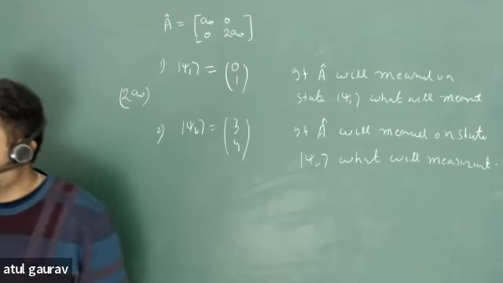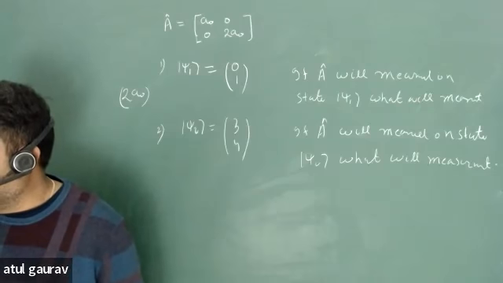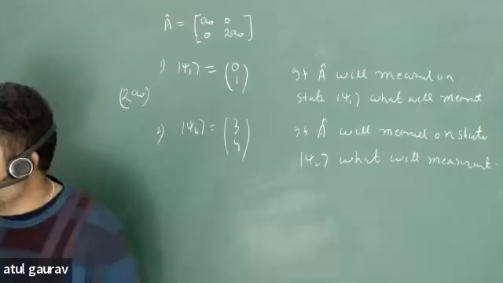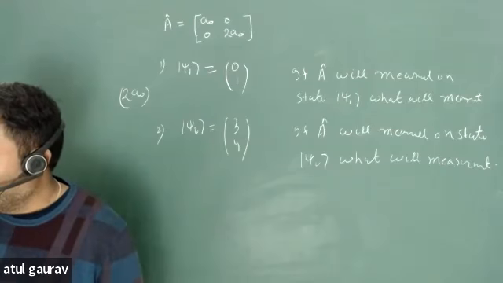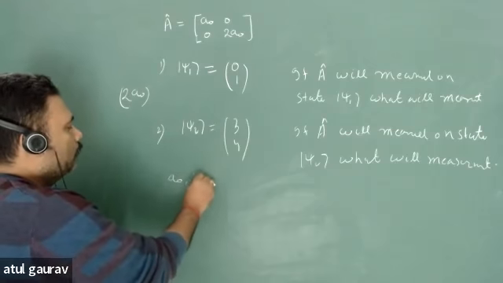Okay, Kishore, what is your answer for the second one? Sir, we will get 2 eigenvalues, one will be A naught and another will be 2A naught. Okay, good.